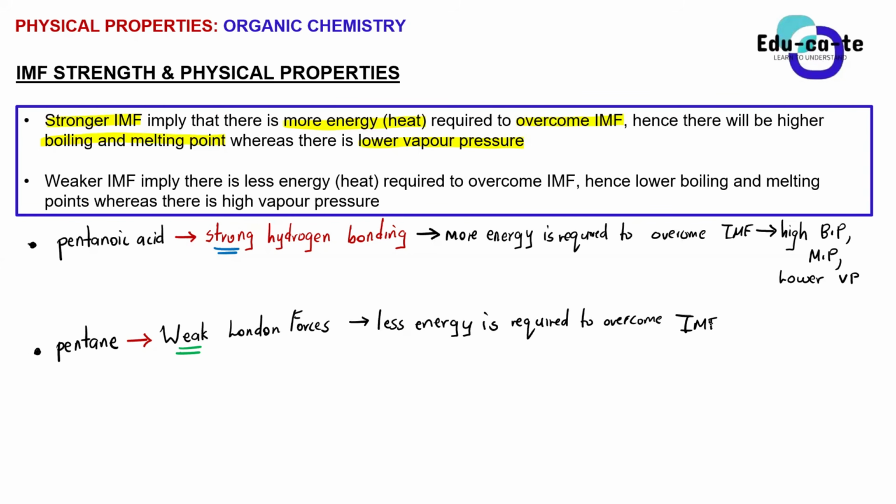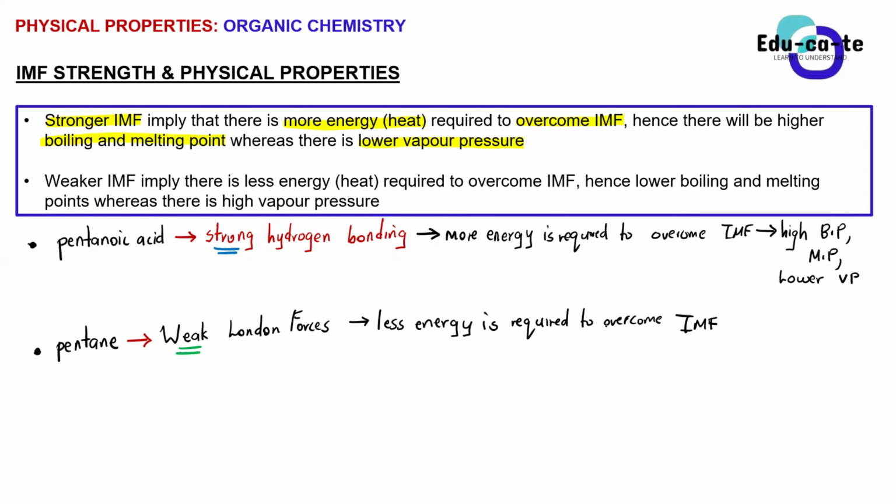Imagine you are fighting with someone that is weak and hungry. If you fight someone that is full of energy, that person will require you to use more energy to fight them. But if you take someone who's just hungry, sleepy, and weak, it's easy to fight them, so you won't require that much energy.